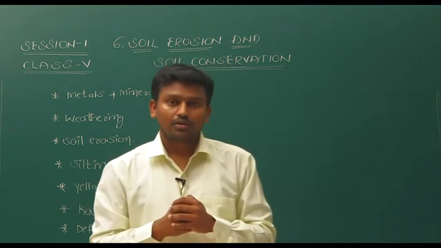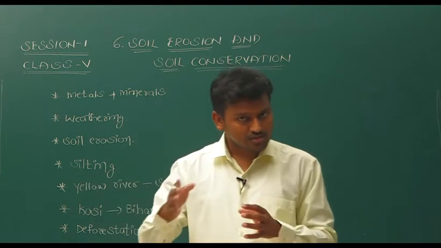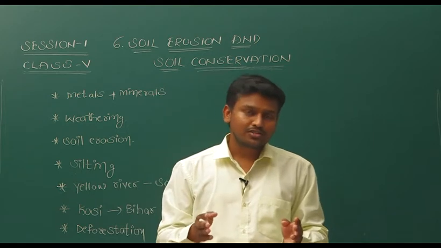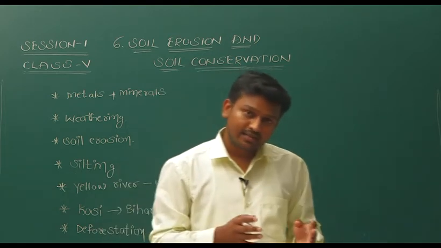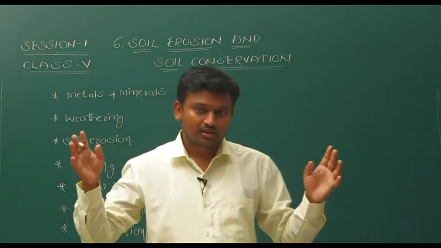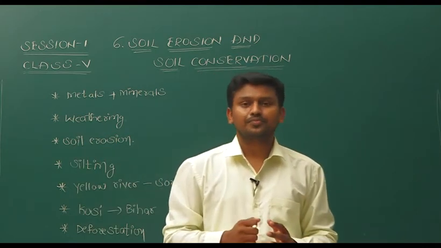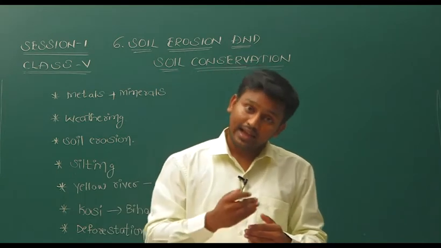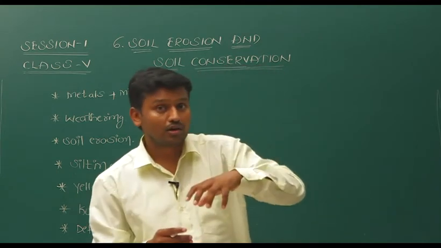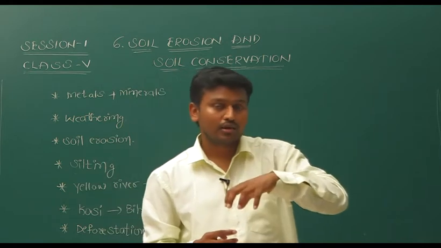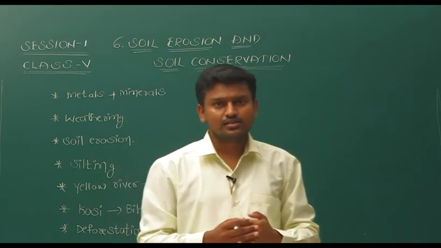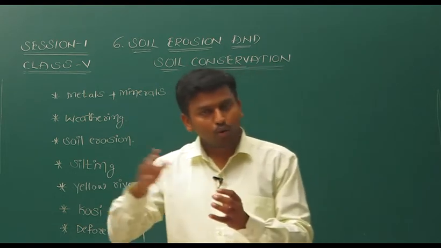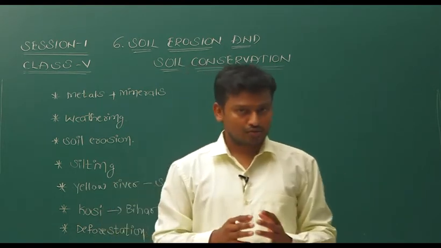You may have a doubt how deforestation causes soil erosion. Generally in the forest, what is present? Plants and so many big trees. As the plants and trees are present in the forest, they have roots and they hold the soil firmly. As they hold the soil firmly, due to heavy rains or heavy winds, the soil will not be blown away by these natural forces.